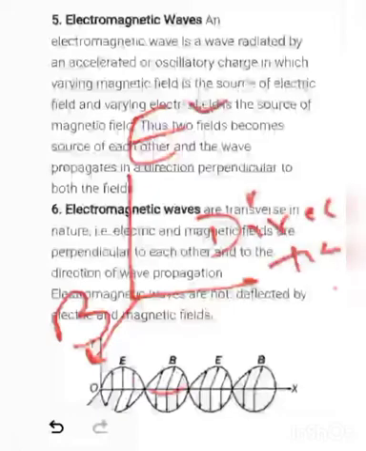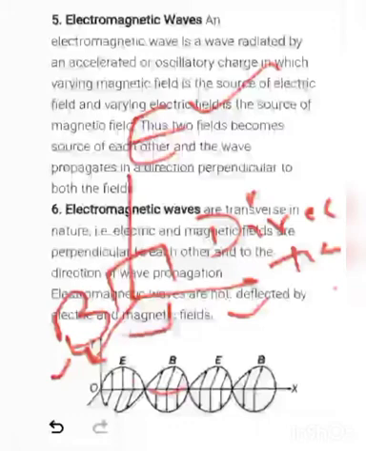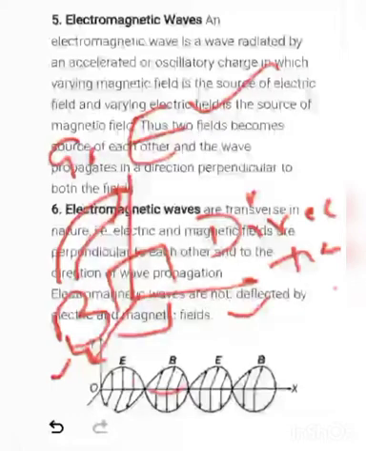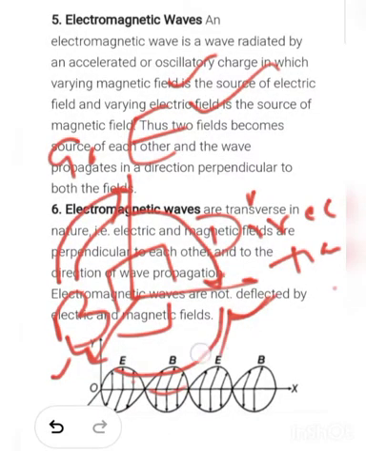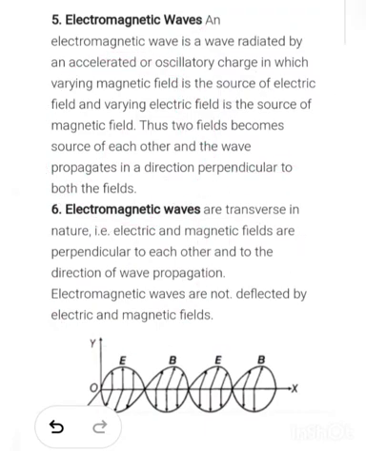All these three things are mutually perpendicular to each other. There is an angle of 90 degrees between electric field and magnetic field, an angle of 90 degrees between electric field and direction, and an angle of 90 degrees between direction and magnetic field. So all these three, electric, magnetic and direction, are at an angle of 90 degrees.